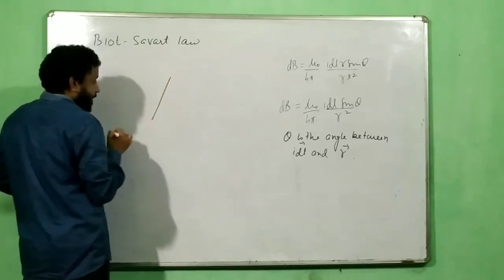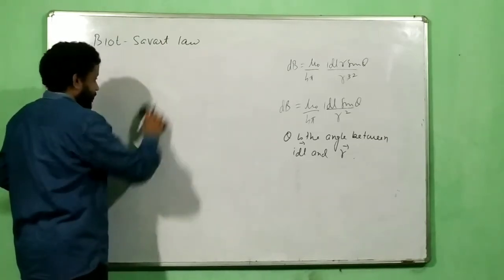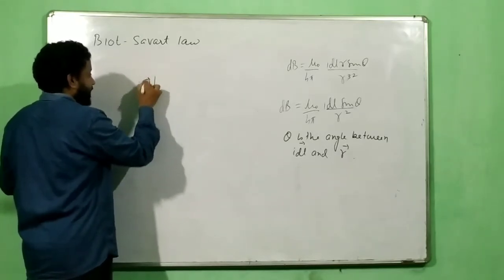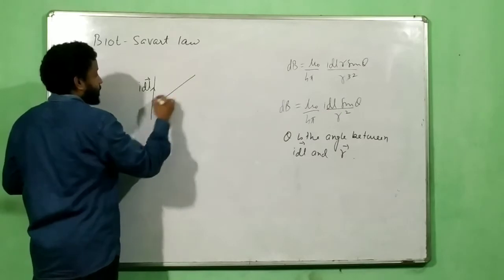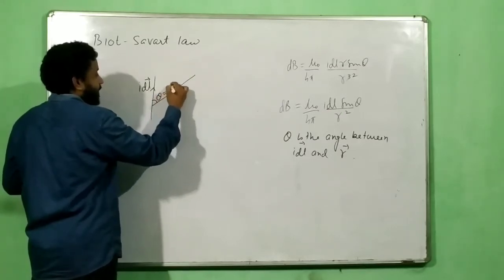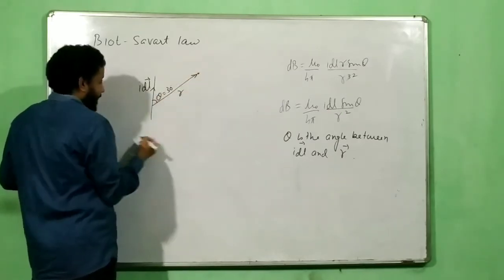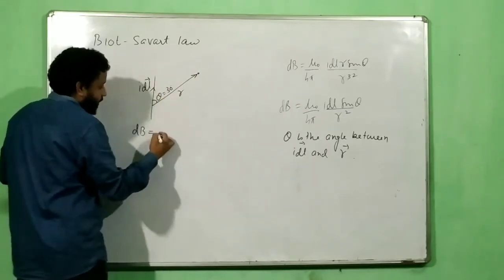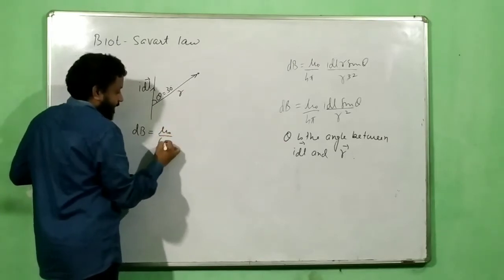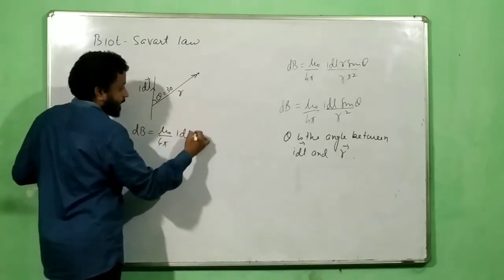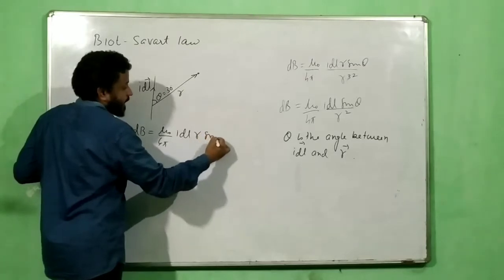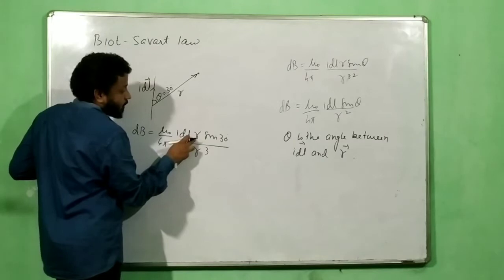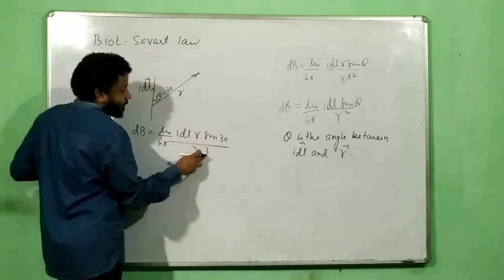For example, if I have a wire, a current carrying element ideal in this direction, and here I want to find the field, that is theta equal to 30 degree over here. This is where I want to find the field. So in that case, if you deal with the magnitude part, mu naught by 4 pi I dl r sine 30 divided by r cube. See, if you use one r over here, you have to use r cube over here.